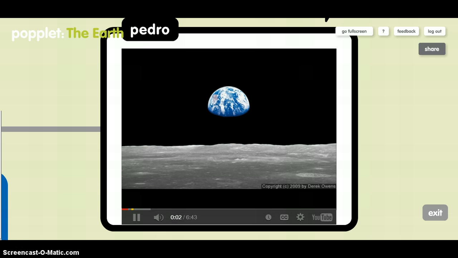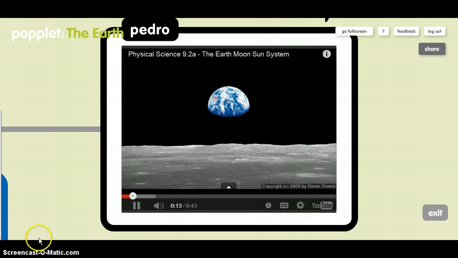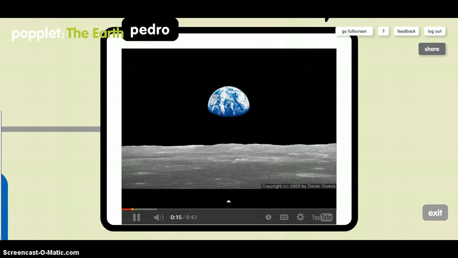This is a famous photograph. It's called Earthrise, and this was taken from the moon. There were a lot of photographs like this taken from the Apollo missions that went to the moon. This particular photograph was taken from Apollo 11, which was the first mission to actually land on the moon, where people got out of the spacecraft and walked around on the moon.